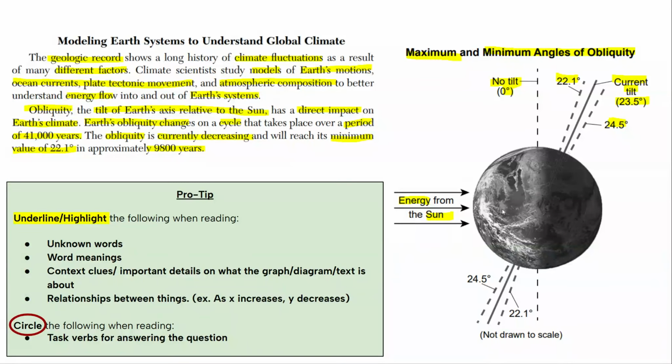So this text or diagram must be showing me the minimum value of obliquity, the tilt of the Earth's axis, which is 22.1 degrees. That's right here. And the maximum value seems to be 24.5. And the current tilt of the Earth's axis seems to be 23.5 degrees, compared to having no tilt, which is 0 degrees. And this is the energy from the sun coming into the Earth, or that the Earth is receiving. We were talking about energy flow here, so I'm highlighting that as well.